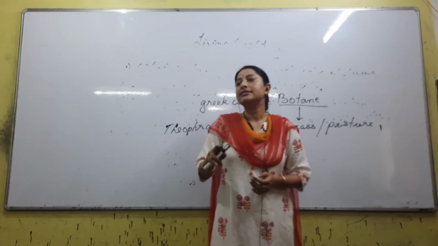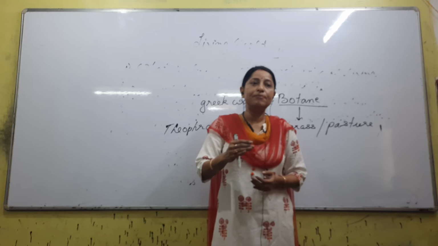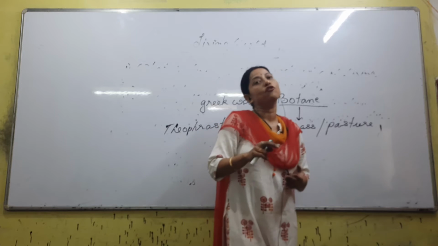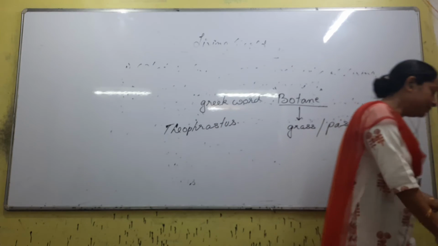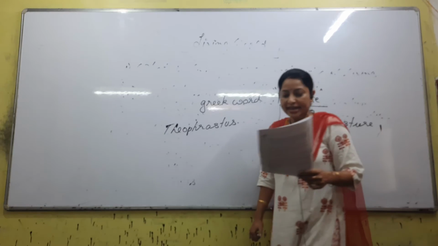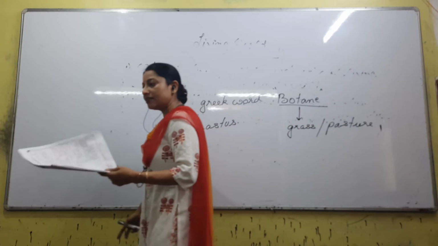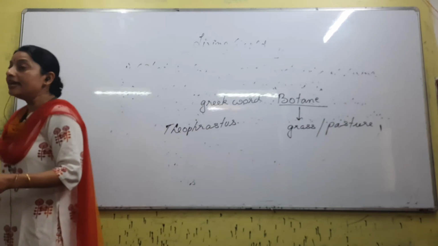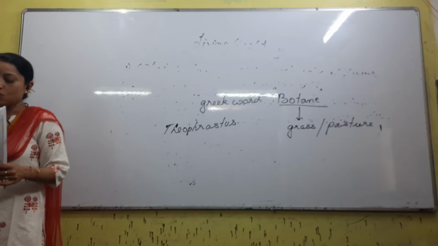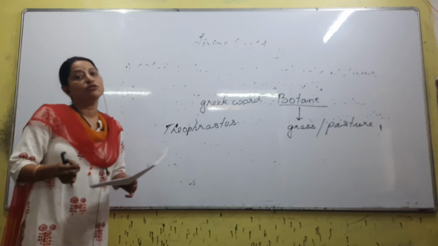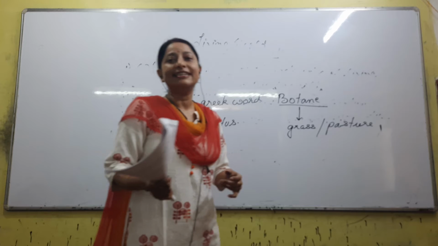Aristotle or Theophrastus, they made a contribution depending only on morphological study. Clear? Okay. Next, he considered morphological characteristics for classification. Understood. He has written a book. You will need to know the name of the book. There are so many books that we will have to study in biological classification.